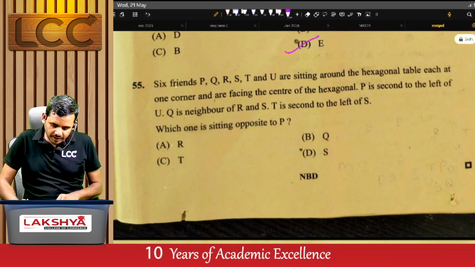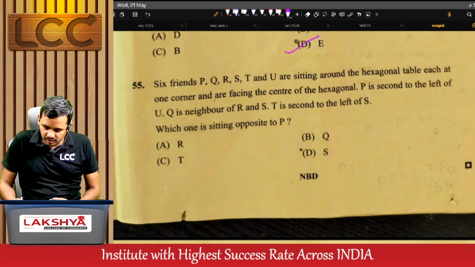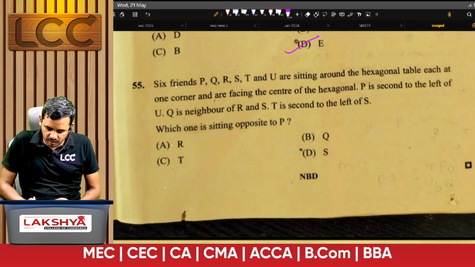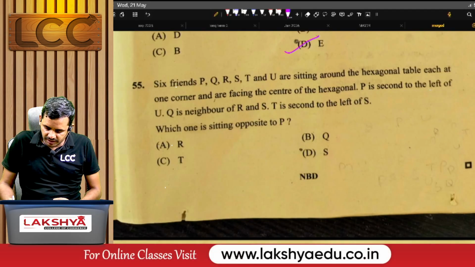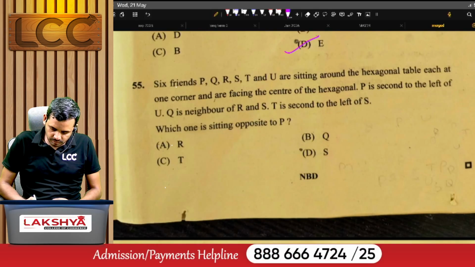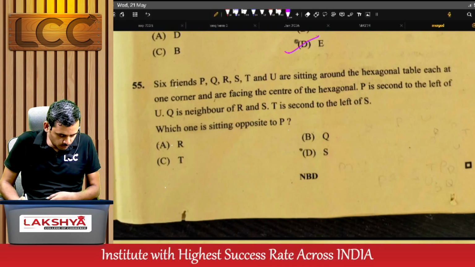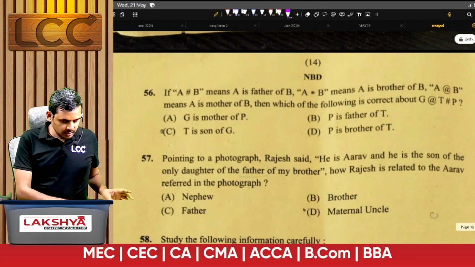Now see problem number 55. 6 friends P, Q, R, S, T and U are sitting around a hexagonal table, each at one corner, and are facing the center of the hexagon. P is second to the left of U. Q is a neighbor of R and S. T is second to the left of S. Which one is sitting opposite to P? For this question, the right answer is D.